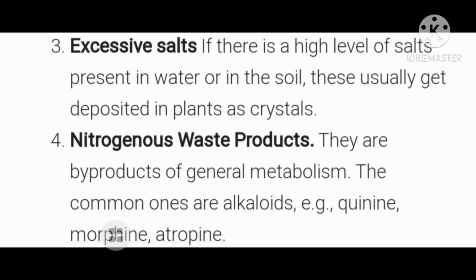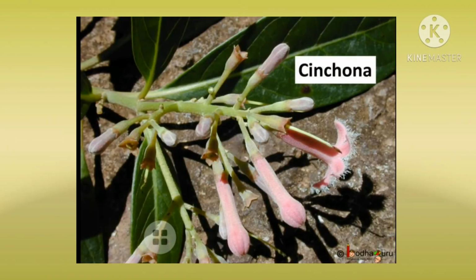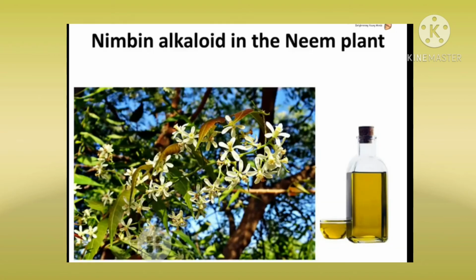So let's see. This is the cinchona plant, and from the bark of the cinchona, a malarial drug, quinine, is obtained, which is a life-saving drug. This is the nimbin alkaloid that is present in the neem plant. So that's why the neem plant has medicinal value. The oil is used for various purposes.